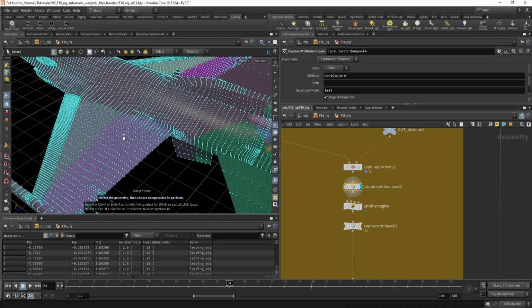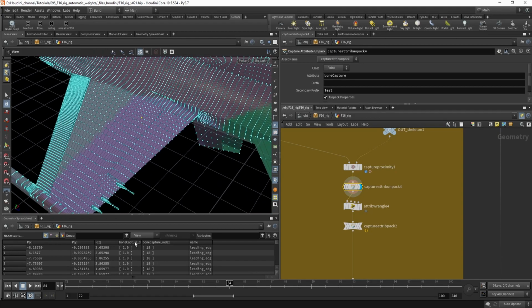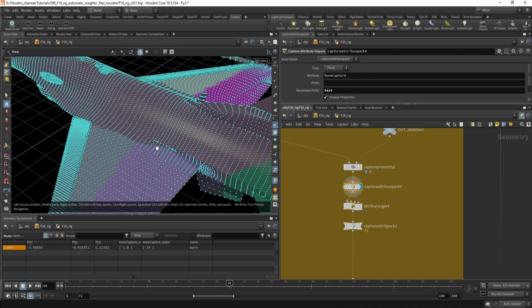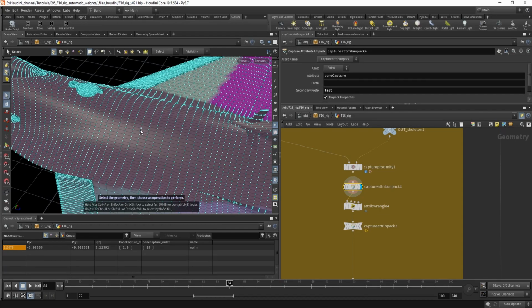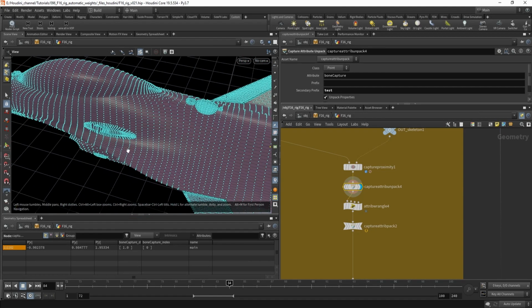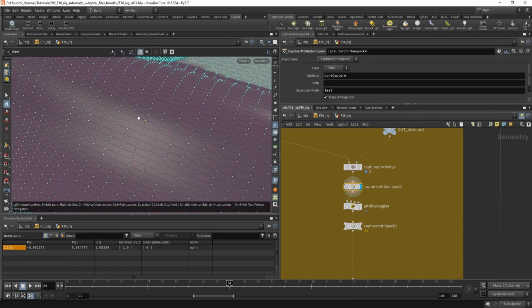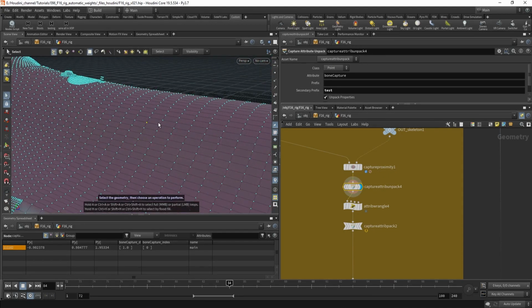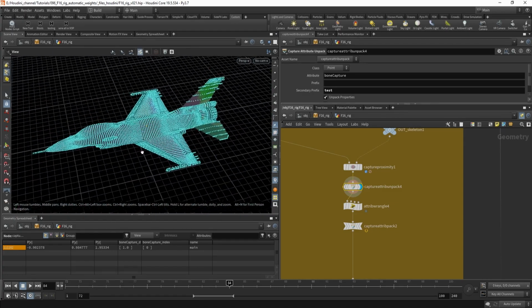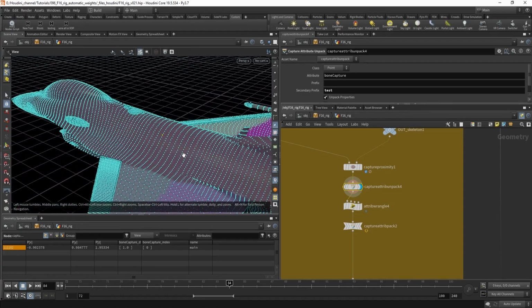If I select this one, you can see it's bone number 19, but this one is actually bone 0, which means this one is assigned to the main bone and will move with this bone.